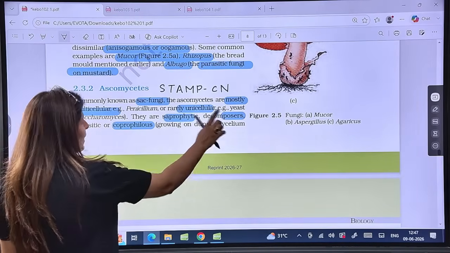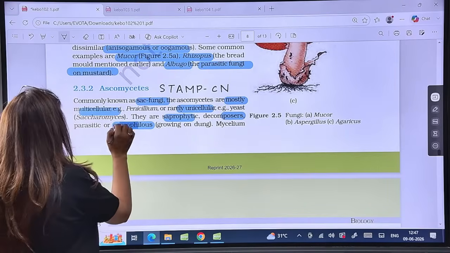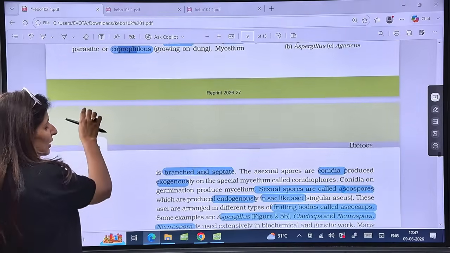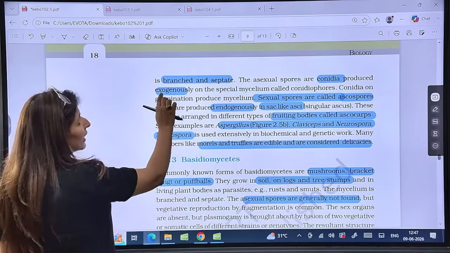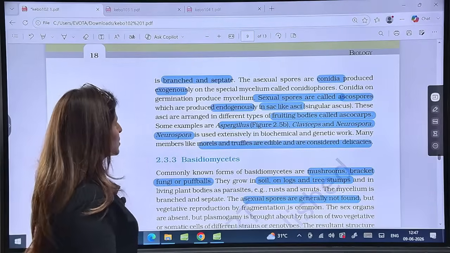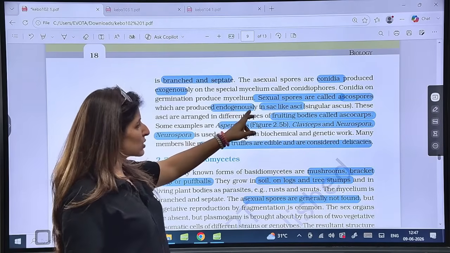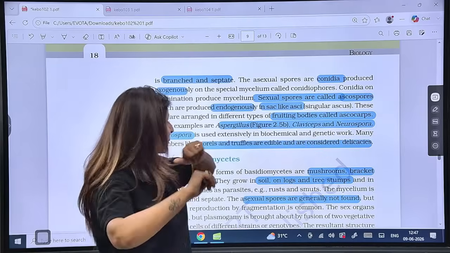So saprophytic, decomposers, coprophilous. Now this term will be present only in Ascomycetes. Coprophilous means growing on dung. Now branched and septate, and asexual spores are conidia, and conidia are always exogenously formed. Sexual spores, ascospores. Ascospores are endogenously formed in a sac called ascus. Fruiting body, ascocarp.